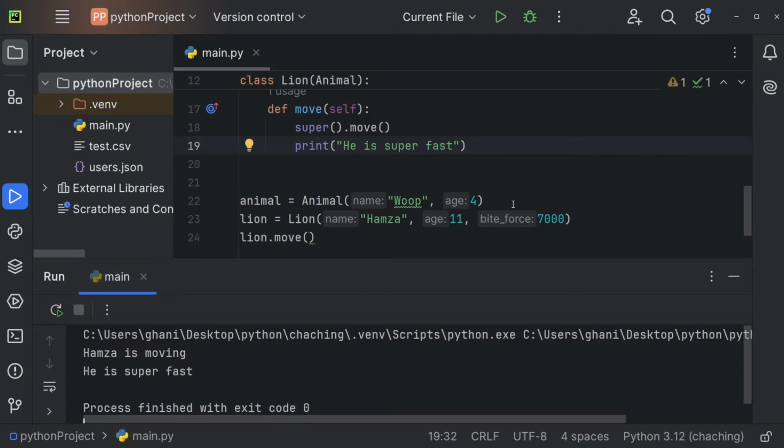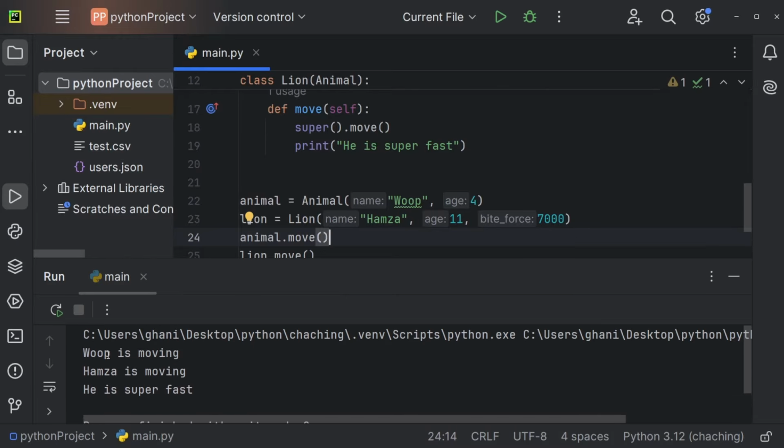If I'm now going to call the animal.move method though, let me show you, animal.move, we're only getting Whoop is moving, and we're not getting he's super fast.